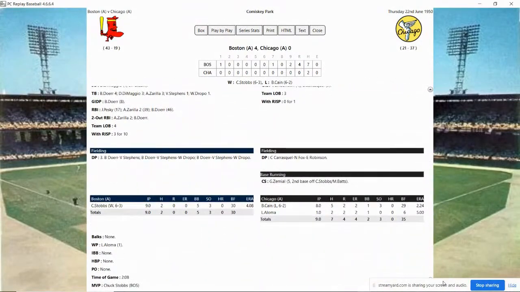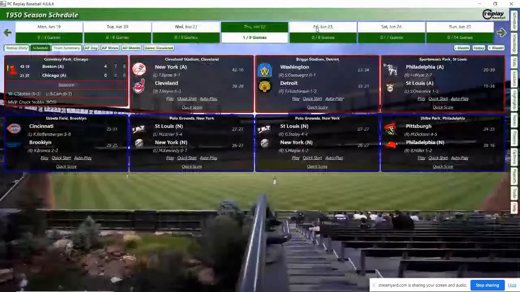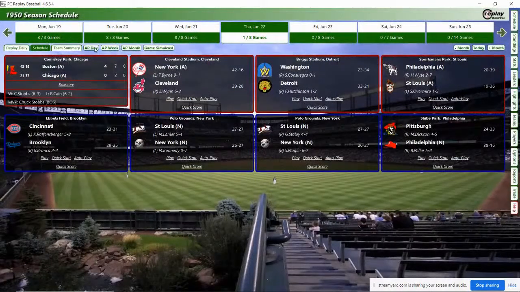Pitching-wise, you saw 2 great performances. Kane pitching 8 innings, 5-hit ball, striking out 3, walking 1. He's got an ERA at 2.24. He's a good pitcher. Staub, however, outpitched him today. 9 innings, 2 hits, no earned runs, no runs, 5 walks, 3 strikeouts, and only faced 30 batters. We'll close that. Let's check the rest of the games for today.